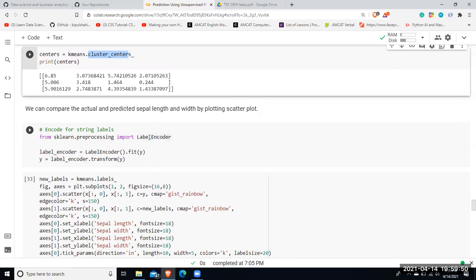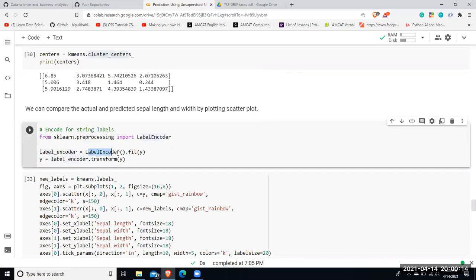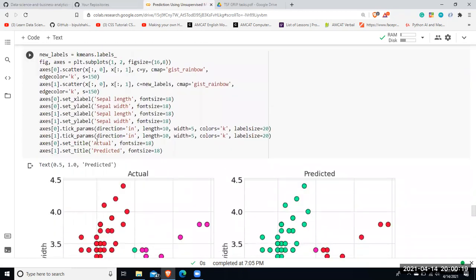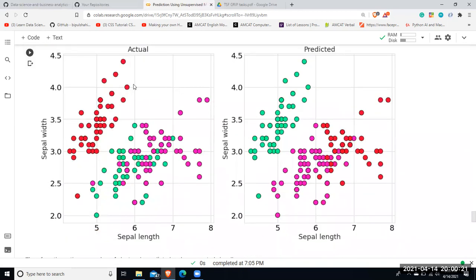See guys, I have used label encoding over here because for categorical variables, we use label encoding to convert a string dataset into a numerical dataset, while we use one-hot encoding to convert, you know, a numerical dataset into a string dataset. So I've used label encoding over here, and then I've fitted and transformed the model. This is how it looks.